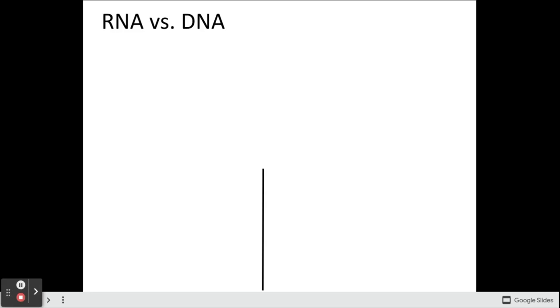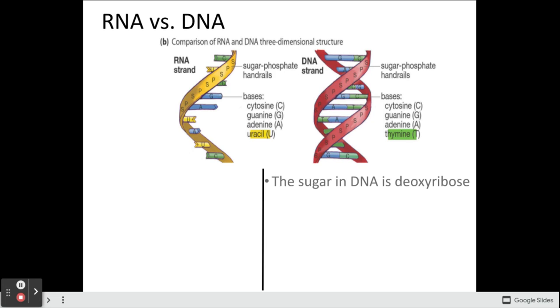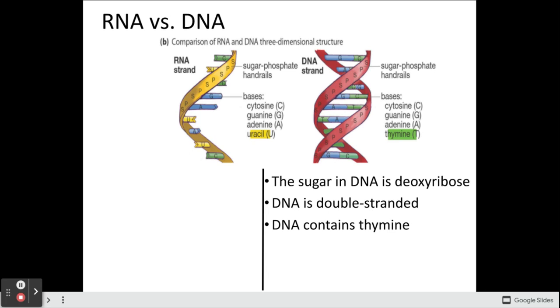In a previous video, we discussed the structure and basic function of DNA. In this video, we're going to do a comparison between DNA and another nucleic acid called RNA. So here's a picture of both RNA and DNA. The sugar found in DNA is deoxyribose. DNA is double-stranded. DNA contains thymine, which is the T. You can see that right here.